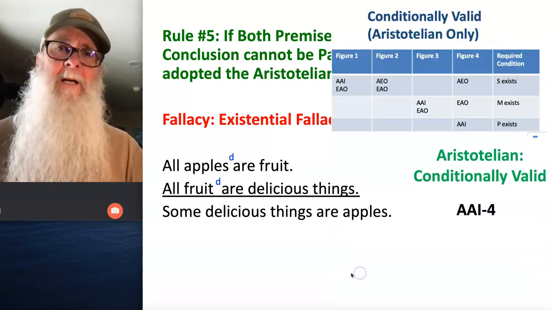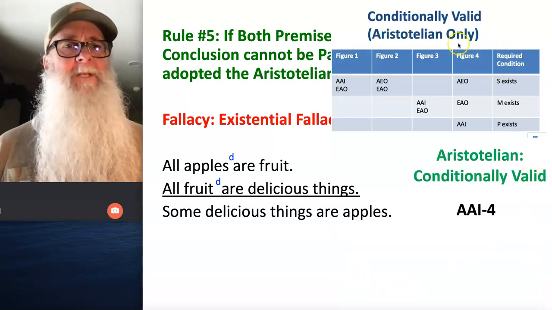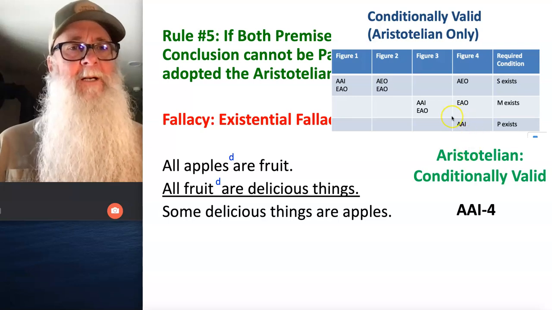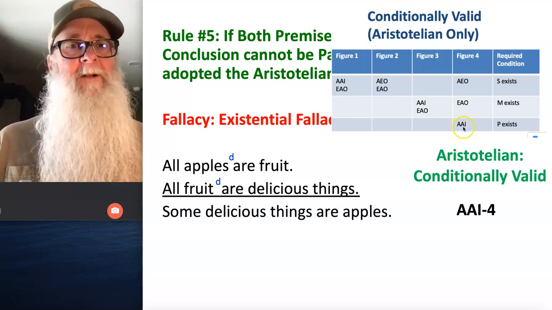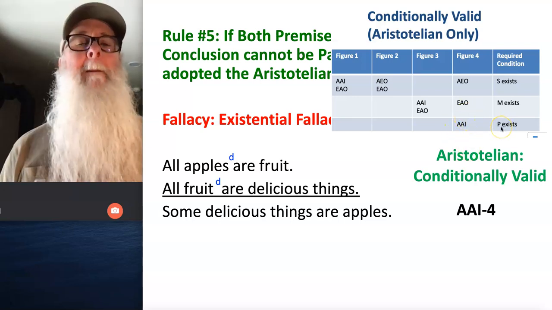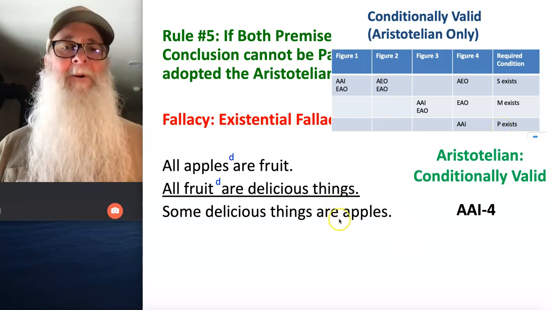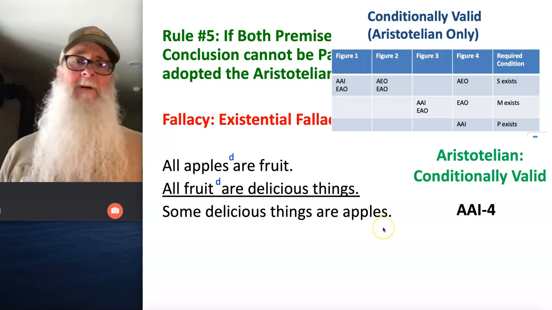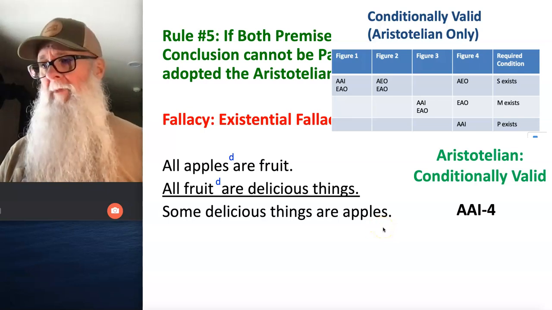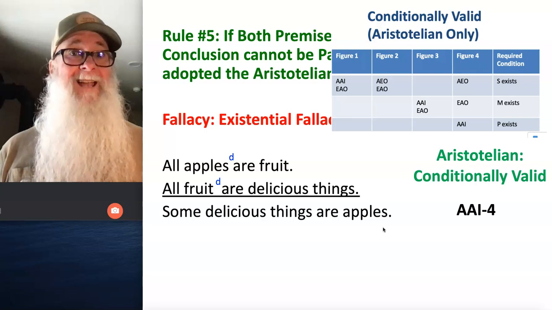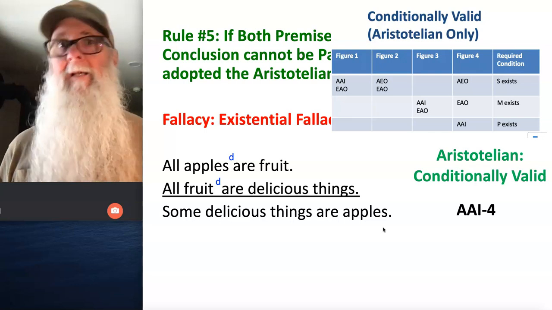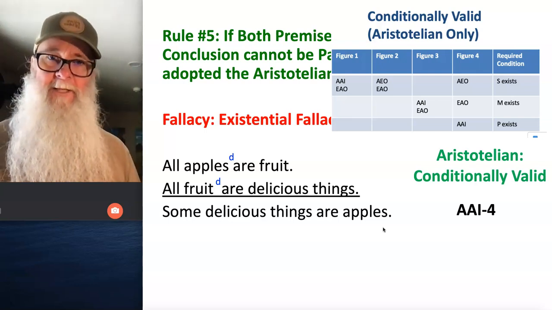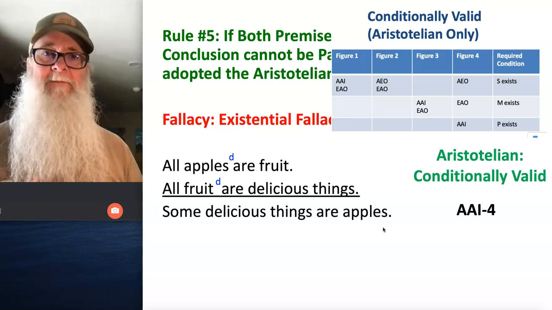And when we pull out our inventory of conditionally valid forms and look at the column for figure 4, we find the mood of our argument right down here at the bottom, and that tells us that P has to exist. P is the predicate of the conclusion, or the major term. So according to our inventory of conditionally valid forms, this argument is valid as long as apples exist. Do they? Yeah. So we've met the condition for validity from the Aristotelian standpoint for this particular argument.